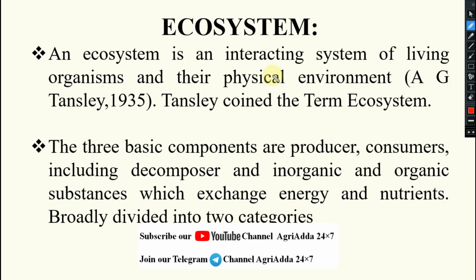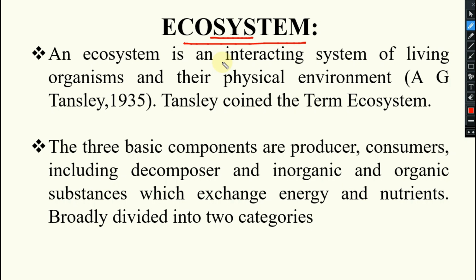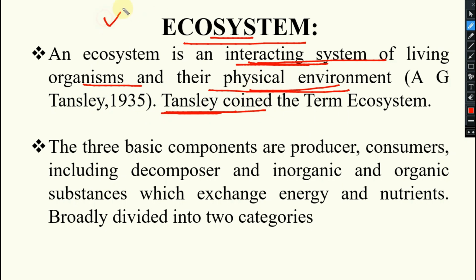As discussed earlier, what is an ecosystem? We already have discussed. An ecosystem is an interacting system of living organisms and their physical environment, and this term was coined by A.G. Tansley. This is the structural and functional unit of ecology, where biotic things are there, abiotic things are there, and how they interact with and affect each other is known as an ecosystem.